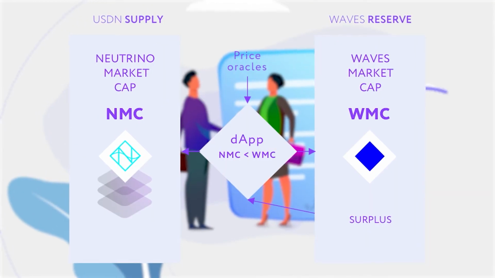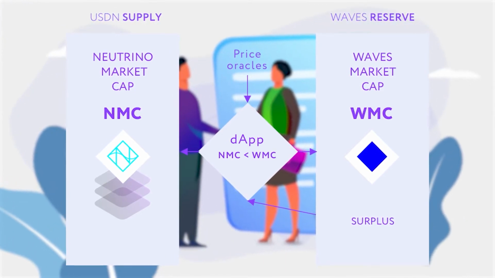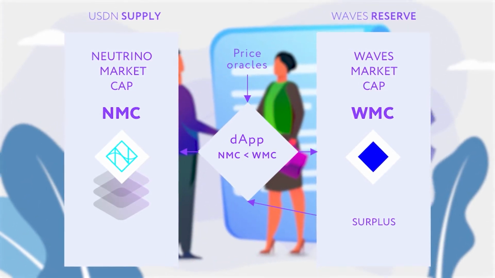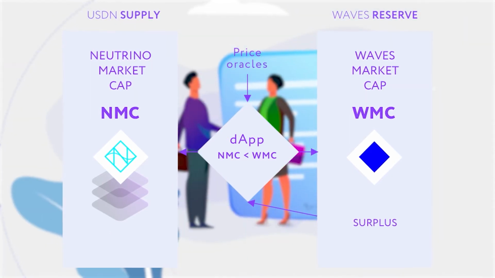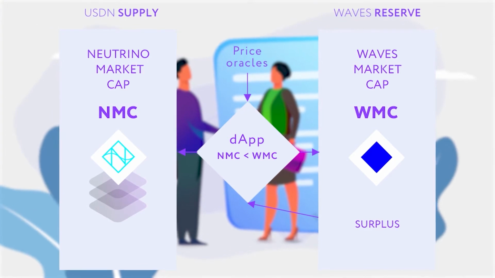Now, let's move on to the Waves stability system. In the event of a deficit, Waves proposes a system to prevent the system from going bankrupt. When the Waves token falls, as in not able to cover the capitalization of the stablecoin, the smart contract detects this deficit and an auction is activated. In this auction, NSBT is generated and can be liquidated for a certain amount of Waves with a discount until